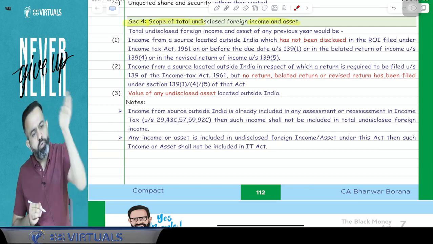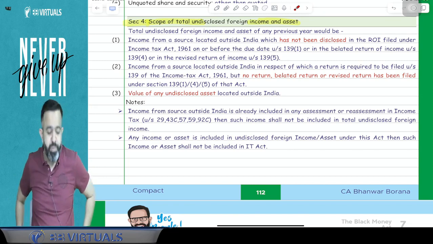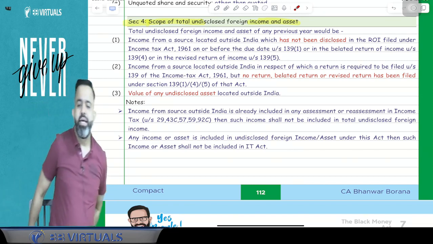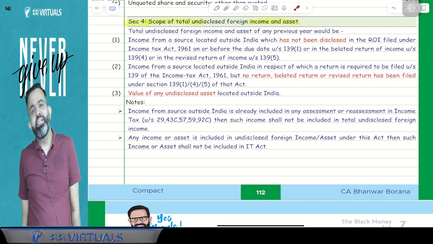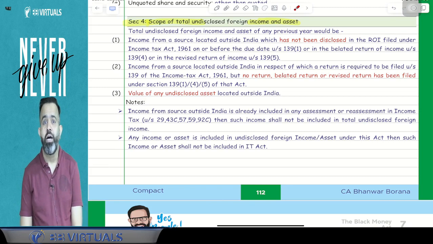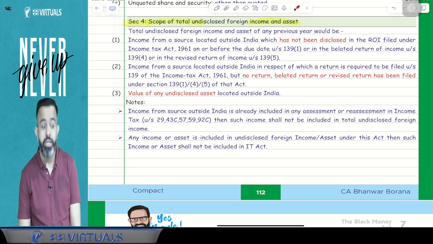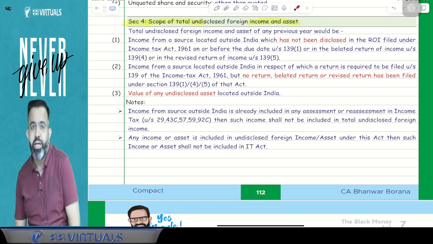Or you were supposed to file the return but have not filed it. In income tax, if you remember section 139(1), we discussed that if you have any financial interest in a foreign entity or you are holding any asset outside India and you are resident and ordinarily resident, then you have to file the return, but you have not filed the return.